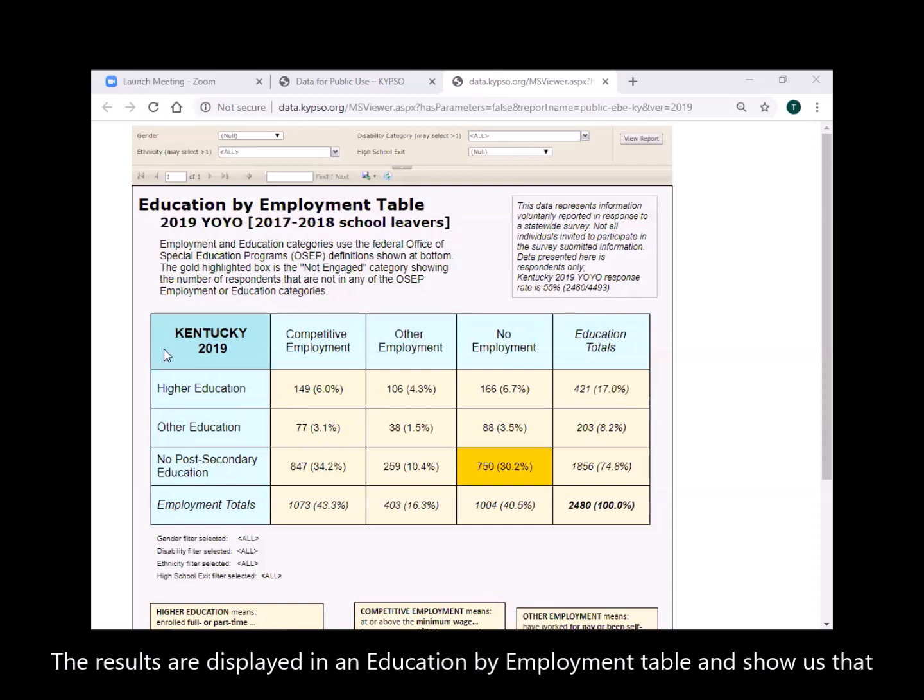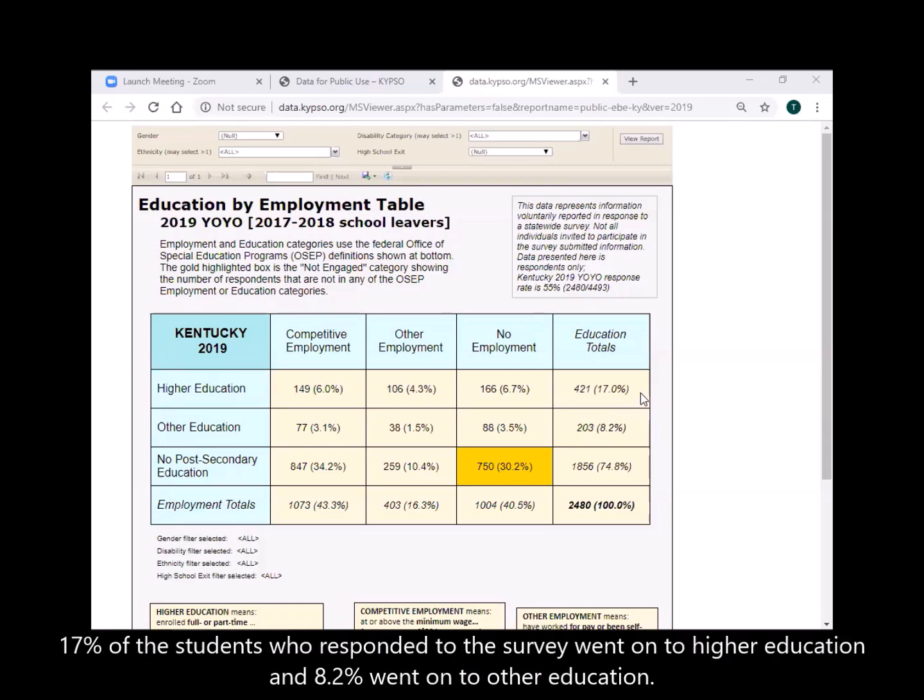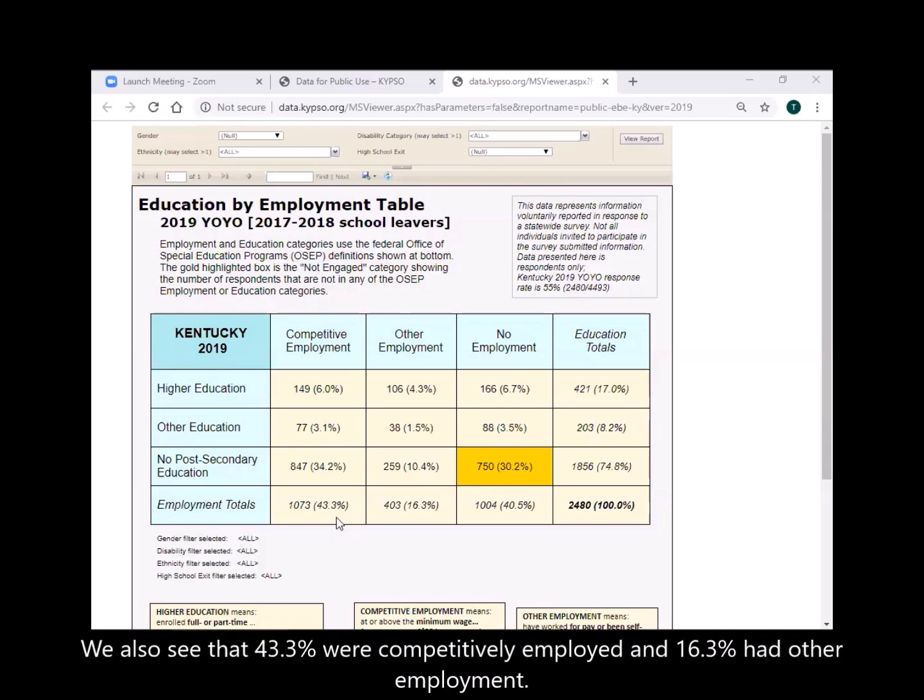The results are displayed in an education by employment table and show us that 17% of the students who responded to the survey went on to higher education, and 8.2% went on to other education. We also see that 43.3% were competitively employed, and 16.3% had other employment.